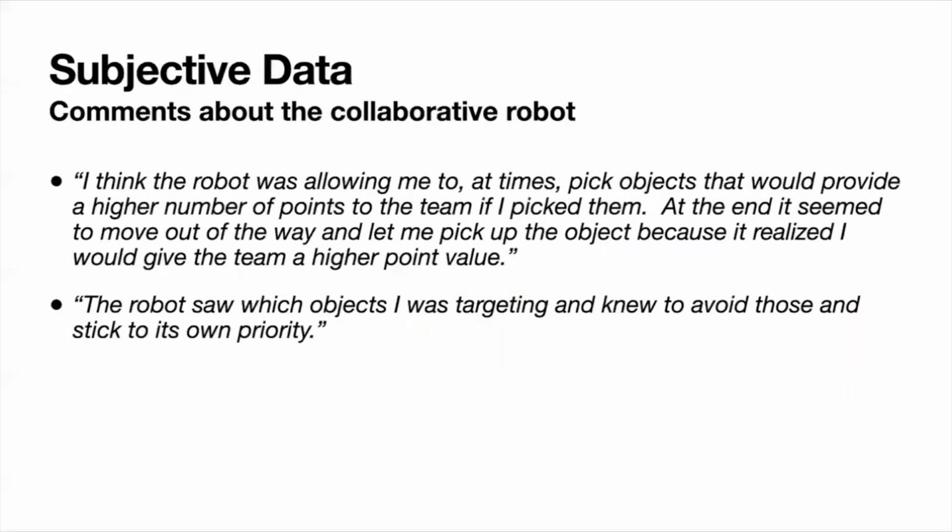We also have some subjective data from the questions that we asked each subject after each round. These are comments that were made about the collaborative robot, and they show promise. They reflect what we want the collaborative robot to be doing, essentially learning from what the human is doing and then doing the complementary collaborative tasks in order to maximize the team reward.